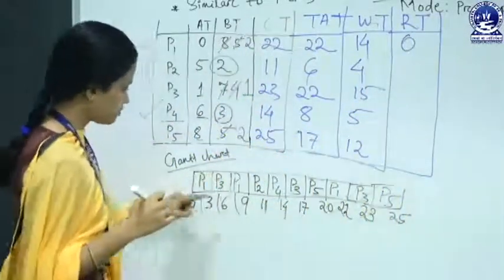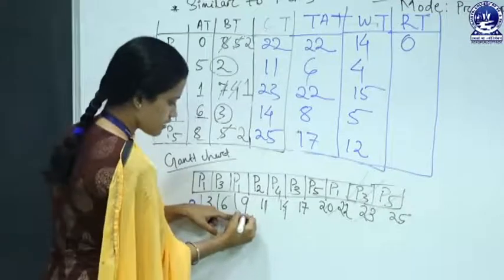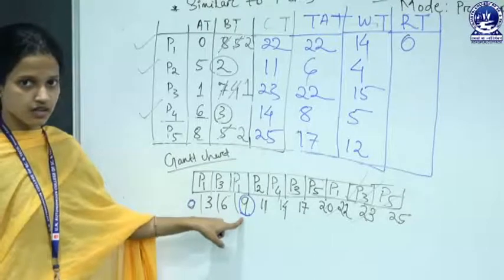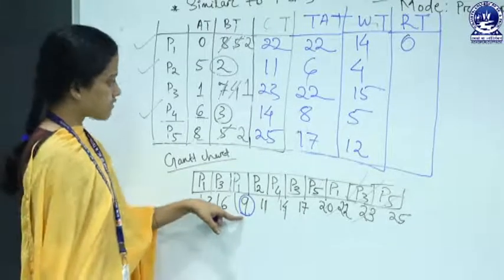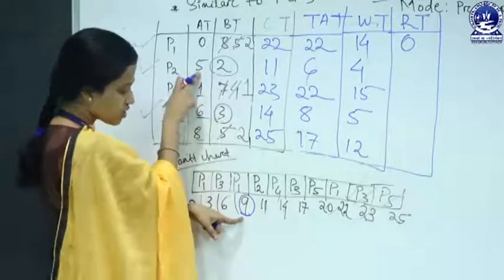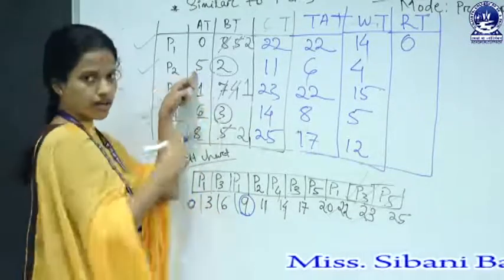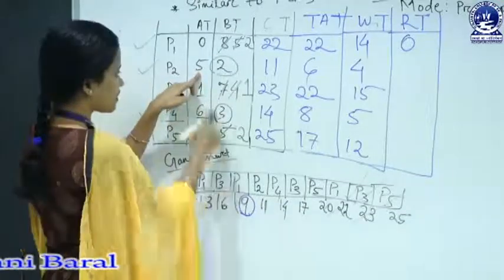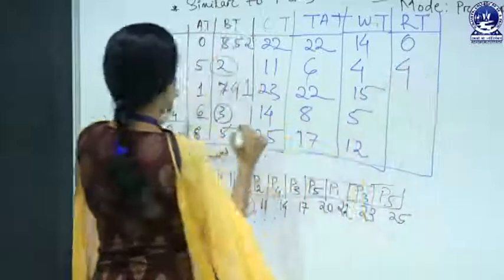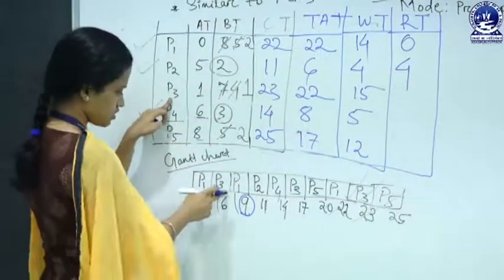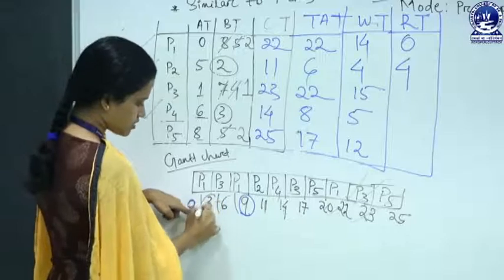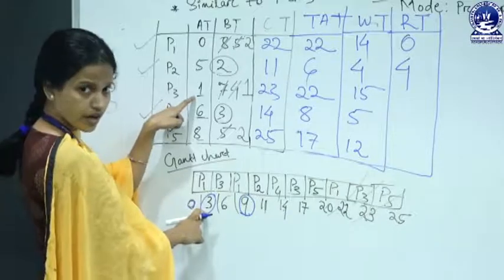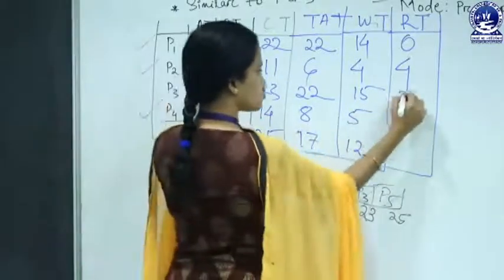For P2, at first P2 is allocated to the CPU at 9 milliseconds, 9 units of time, and the arrival time of P2 is 5. So P2 had to wait for 4 milliseconds to be allocated to the CPU. So 9 minus 5, that is 4. And for P3, the time is 3 units and the arrival time is 1. So 3 minus 1, that is 2.